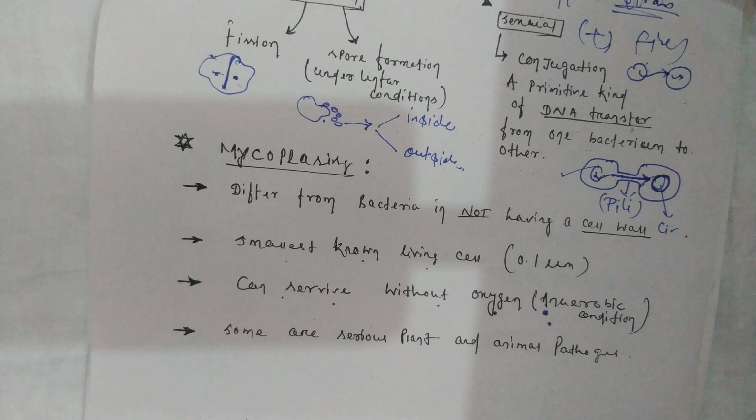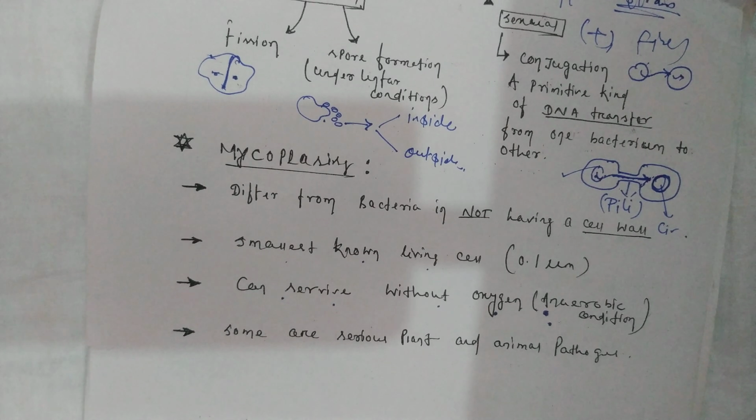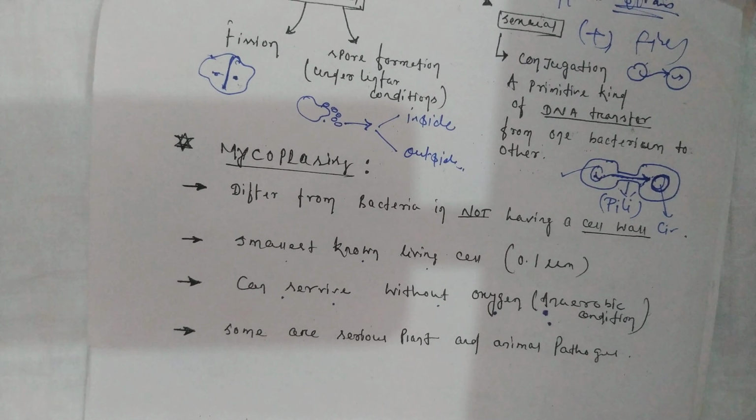Clear? Reproduction can be asexual, reproduction can be sexual. The asexual mode of reproduction can be fission or spore formation. Sexual mode of reproduction deals with conjugation, where two bacterial strains are present, one positive and one negative strain. The positive strain is responsible for providing the DNA to the negative strain. Is it clear to all?